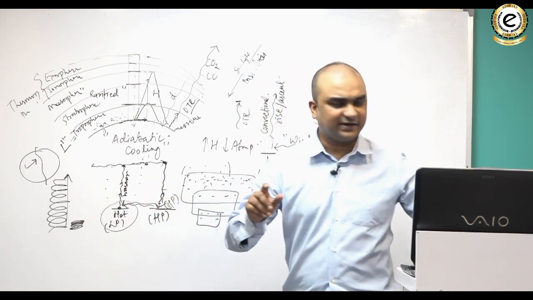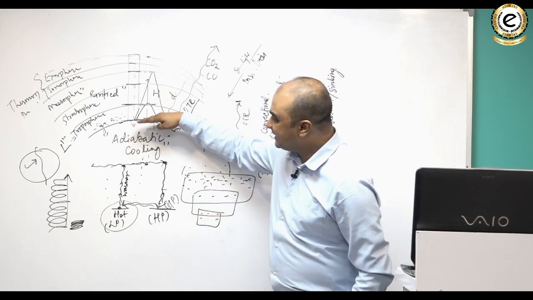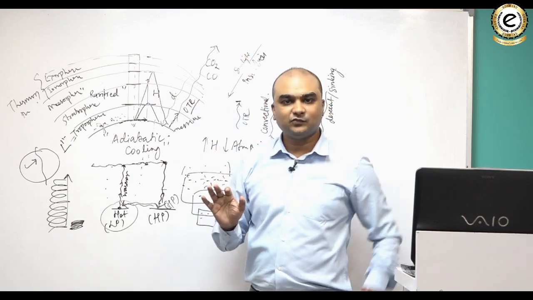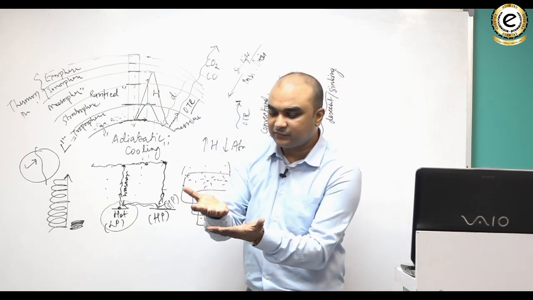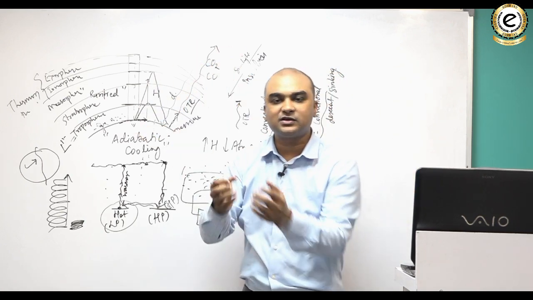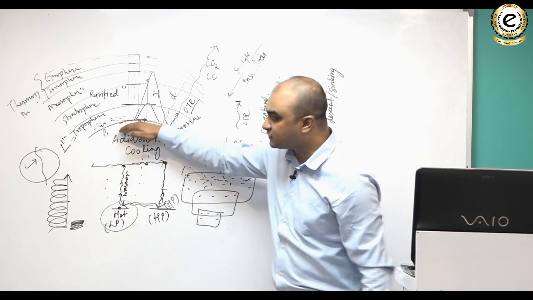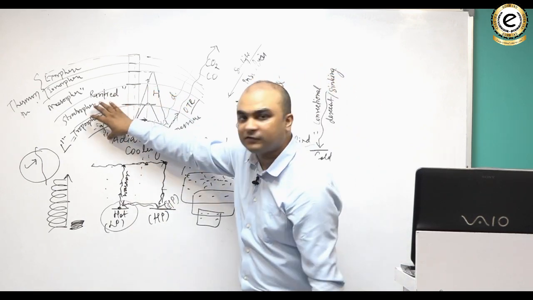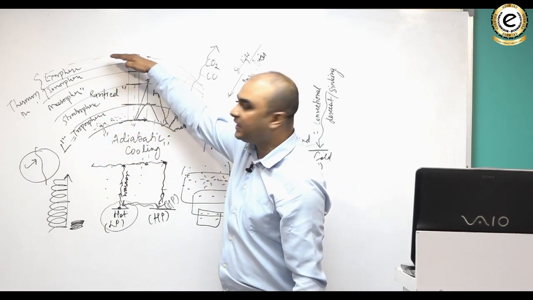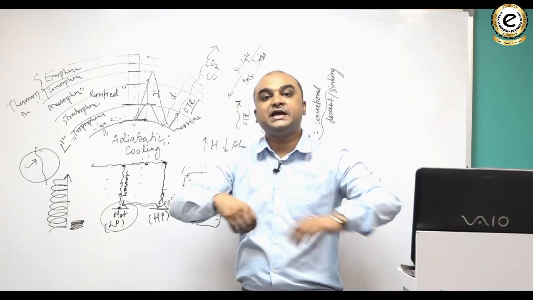So let's revise जो मैंने कहा है अब तक. What I'm saying is that with increase in height, there is decrease in pressure. Why does that happen? Because the atmosphere becomes more and more rarefied. Because atmosphere is held together to the earth because of earth's gravity. And the gravity is maximum near the surface of the earth. So the number of molecules of atmosphere are also maximum near the surface of the earth. So as you increase the height, the number of molecules decrease, and therefore the air becomes more and more rarefied.